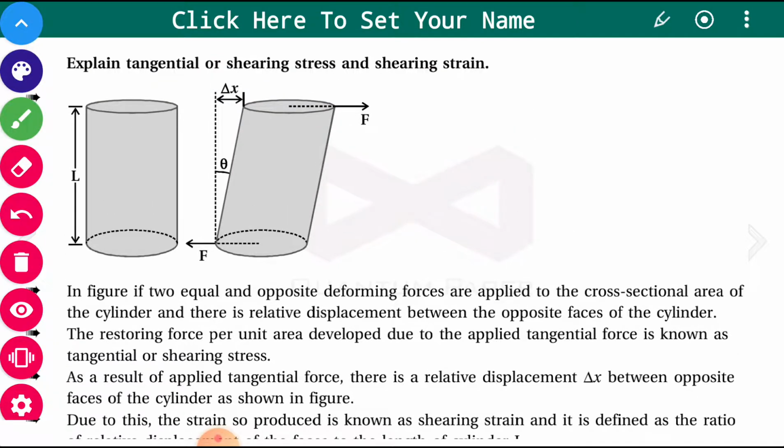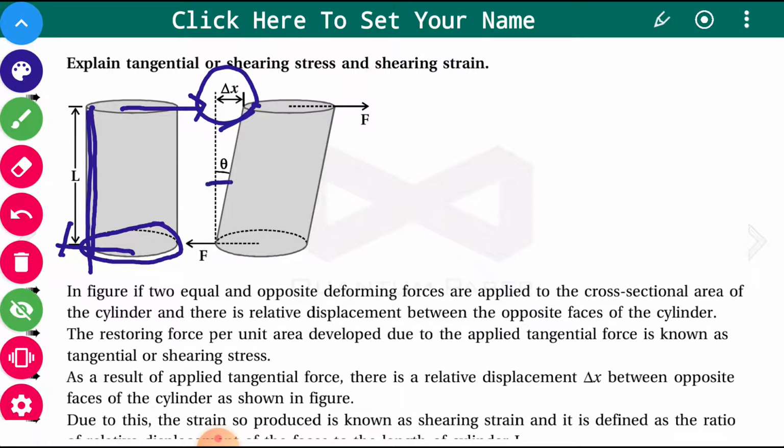One force is applied in this direction, and the other force is applied tangential to the upper surface. Then what will happen? The lower part remains here, and the upper part is slightly displaced from its position of equilibrium. Let the displacement be delta x and the angle theta is made.